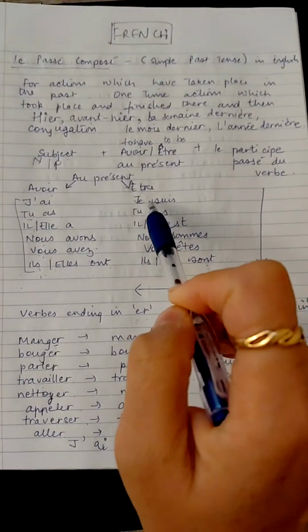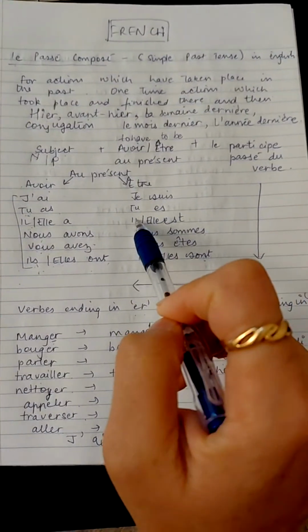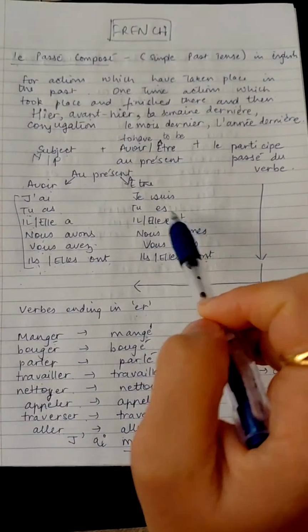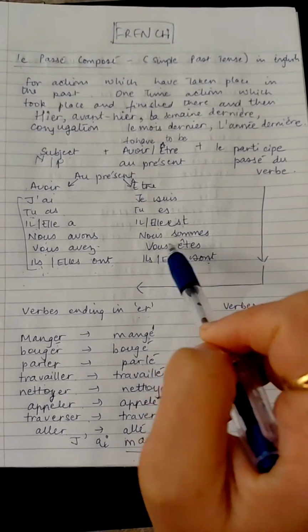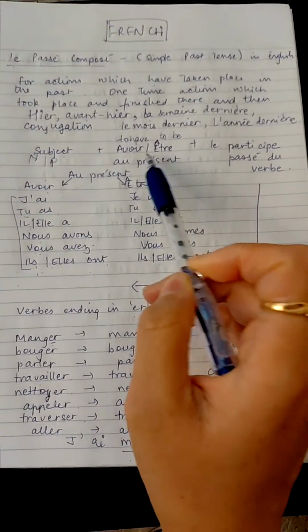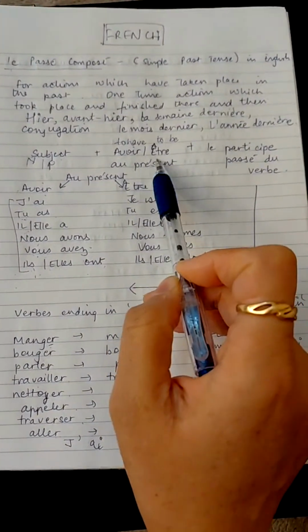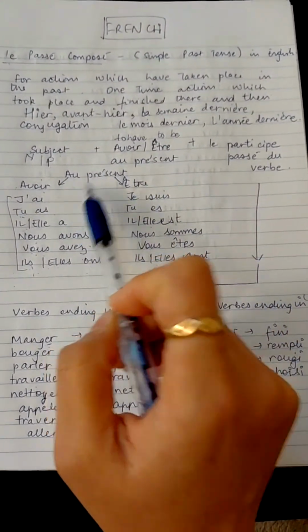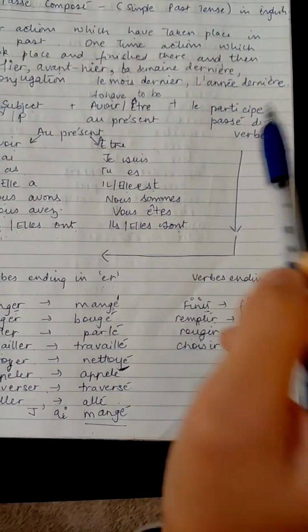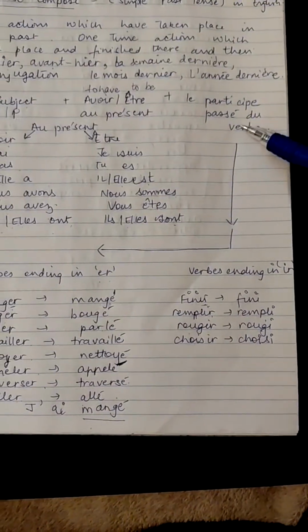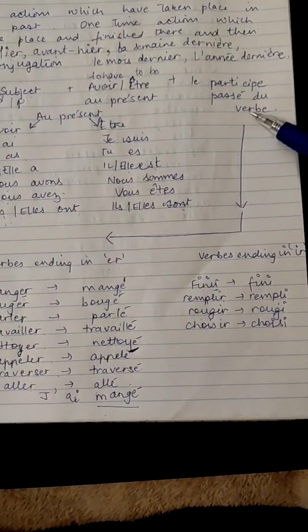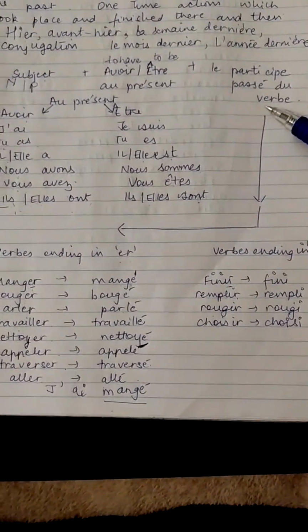Right? I repeat: je suis, tu es, il est, elle est, nous sommes, vous êtes, ils sont, elles sont. So we pick one verb to make the conjugation in passé composé. We either take avoir or être in the present tense, plus the participe passé of the verb. How do we form the past participle in French? Mostly we follow the same rule, but there are many exceptions as well.